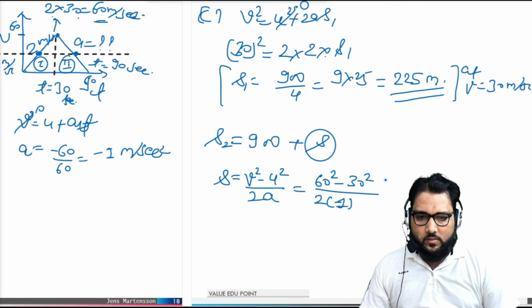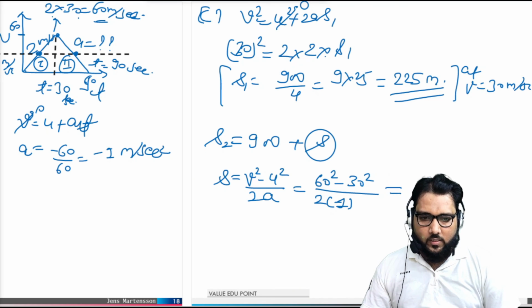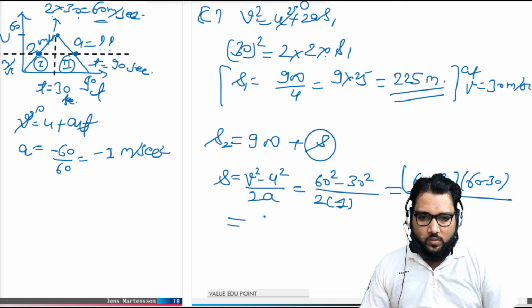So that will come out to be 60 plus 30 times 60 minus 30. It is a very easy way to solve this type of problem.